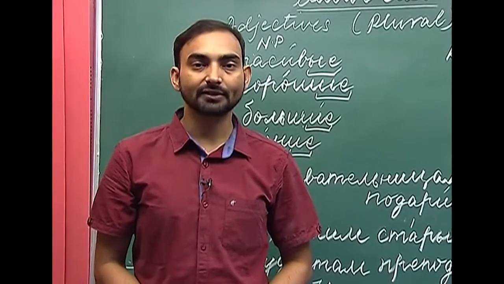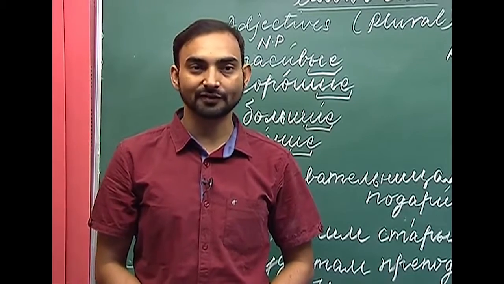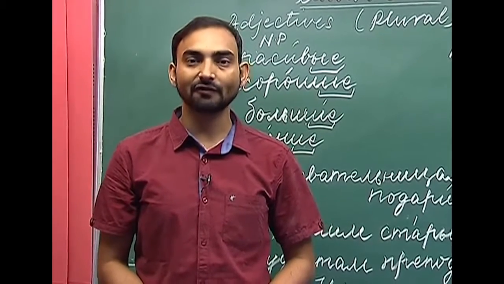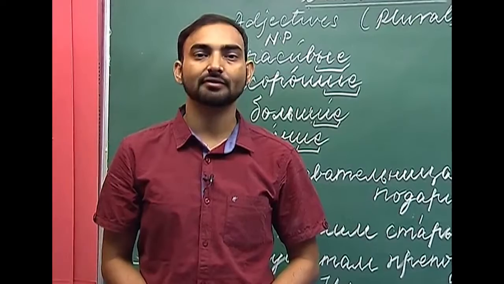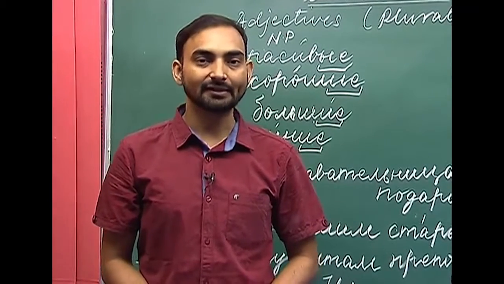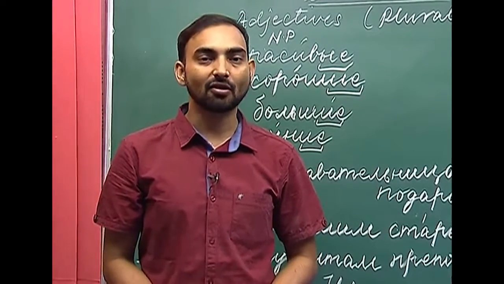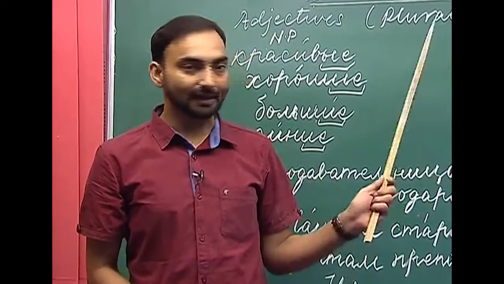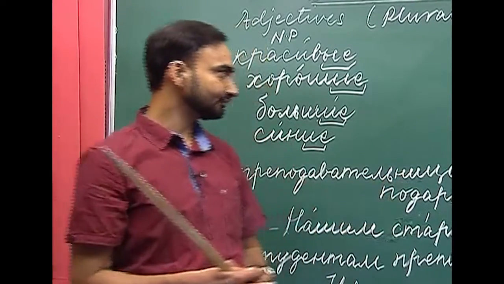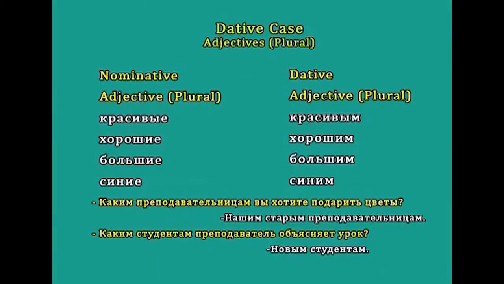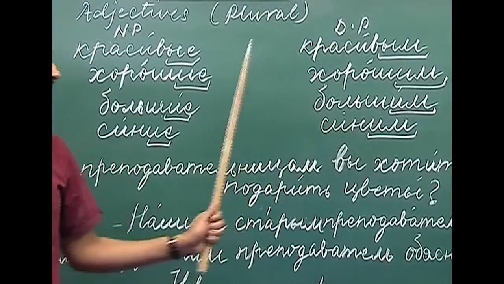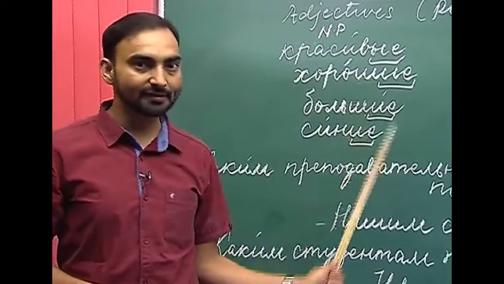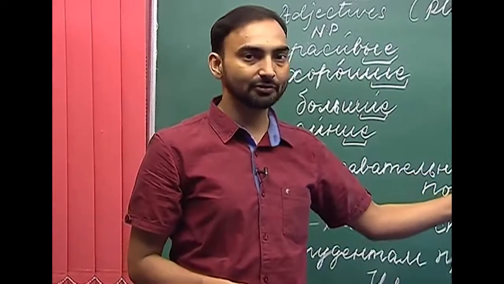So far we have learned the plural forms of nouns and pronouns. Now we will look at the adjectives plural forms in the dative case. How plural of adjectives decline in the dative case. I have written here the nominative plural forms of the adjectives in the first column, and the second column represents their dative counterpart. So, how do nominative plural changes into dative plural?